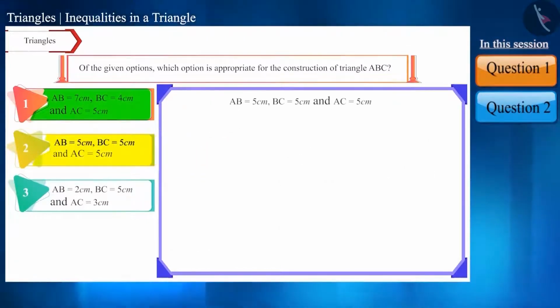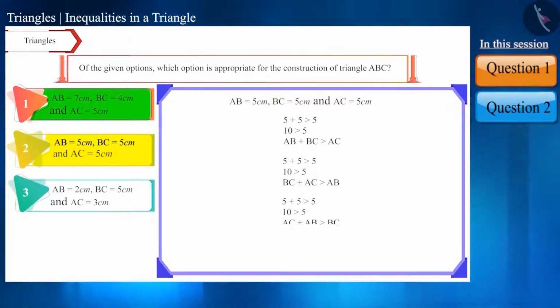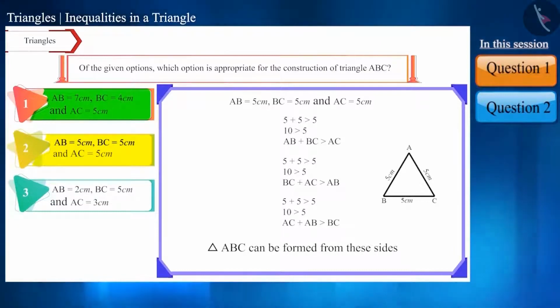Similarly, in the second option, the sum of side AB and side BC is greater than side AC. And since the length of all three sides are equal, therefore, we will get all three inequalities like this. And thus, triangle ABC can be formed from these sides. Therefore, according to the question, this option is also correct.